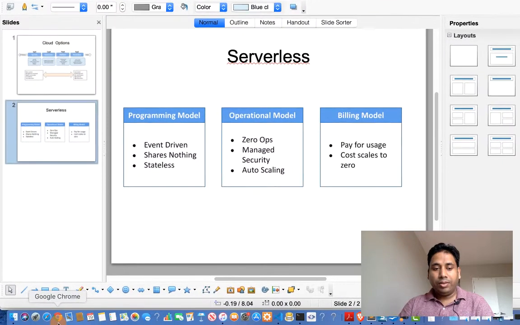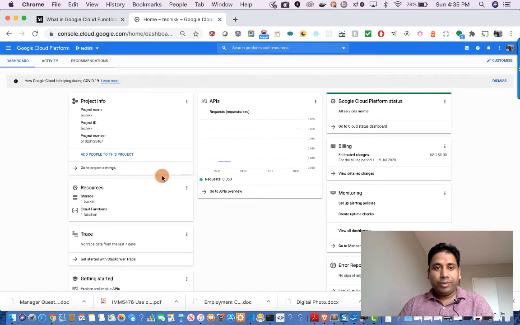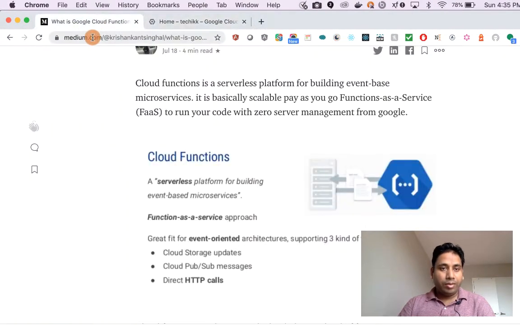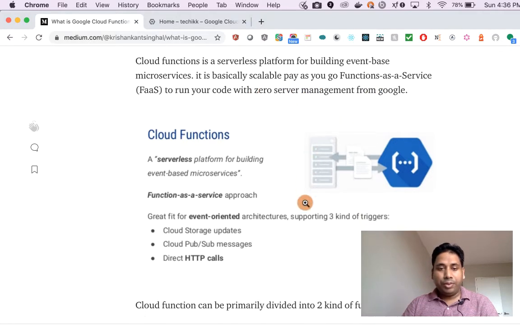Google Cloud Function is the offering from Google for cloud functions. Cloud Function is a serverless platform for building event-based microservices. It's a scalable, pay-as-you-go function as a service to run your code with zero server management from Google.